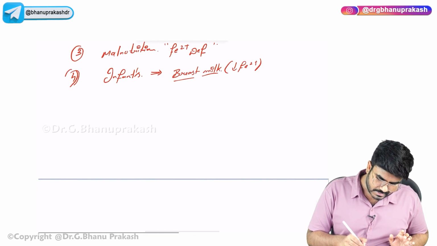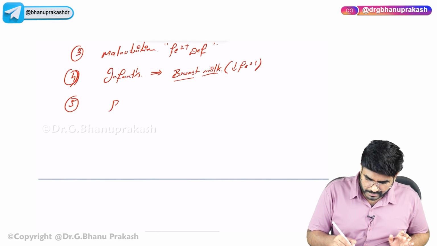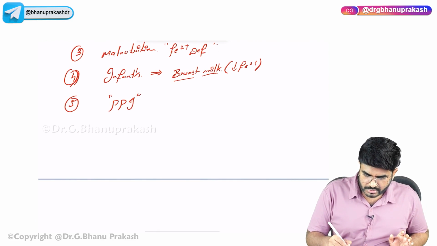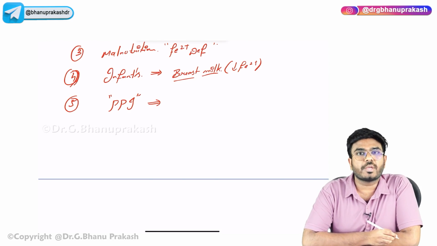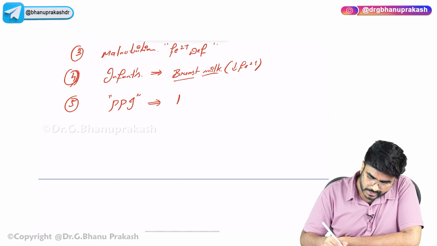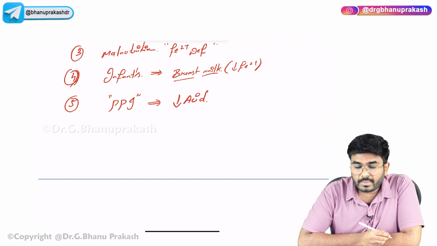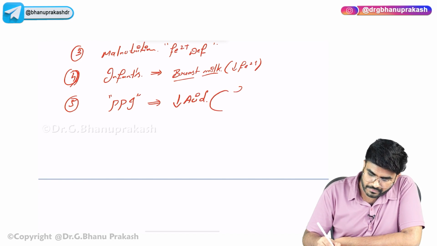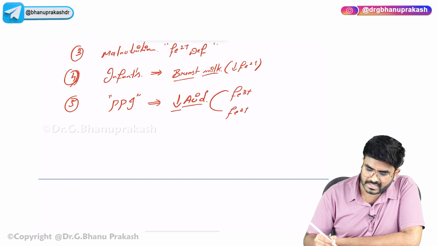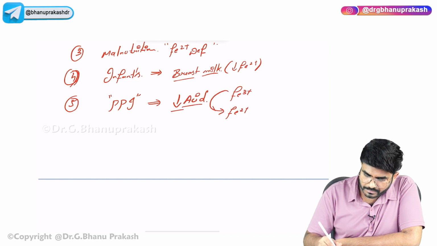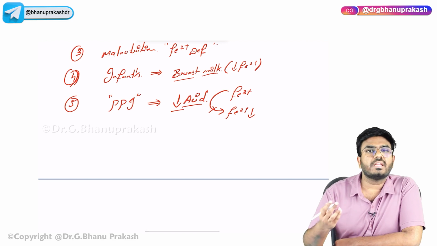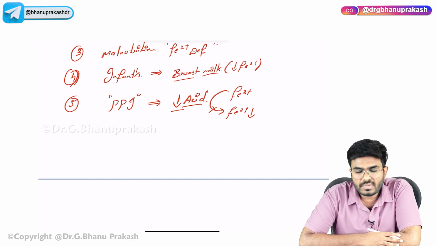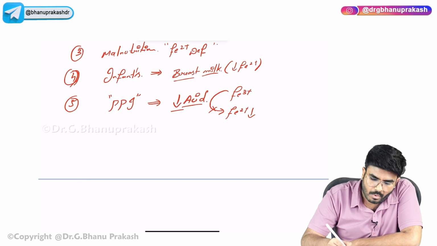Next, what else? Proton pump inhibitors. If the patient is using proton pump inhibitors, they can lead to iron deficiency because proton pump inhibitors decrease the acid. Acid is very important for the conversion of Fe3+ to Fe2+. If acid is not there, the conversion is not happening, and that can lead to iron deficiency.